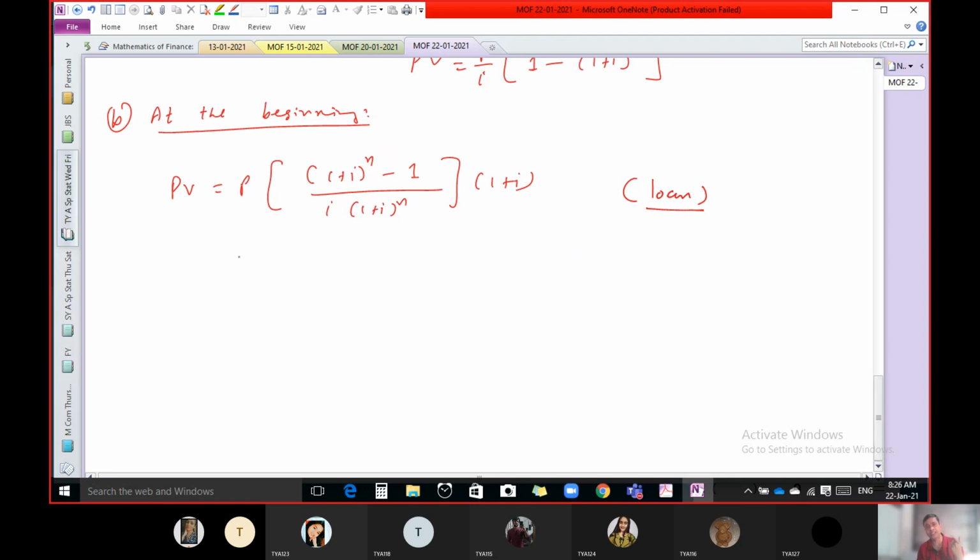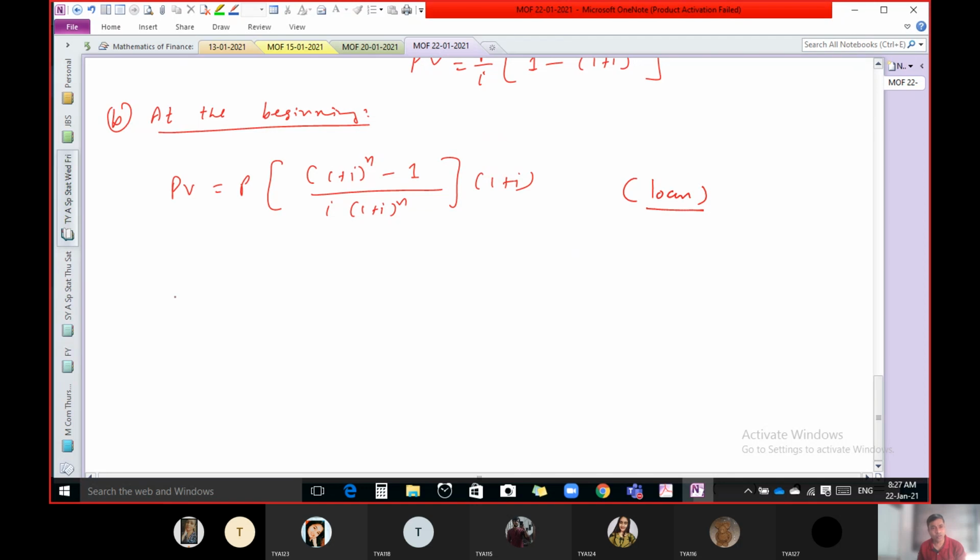In the previous formula, in sinking fund, we get the amount at the end of some time period, whereas if we take a loan at present, we get the amount at present and we have to pay in future. Whereas in the previous formula, in sinking fund, we have to invest every year and we get the total amount after the end of a certain number of years. Here we get the total amount at present and then we have to pay some amount.